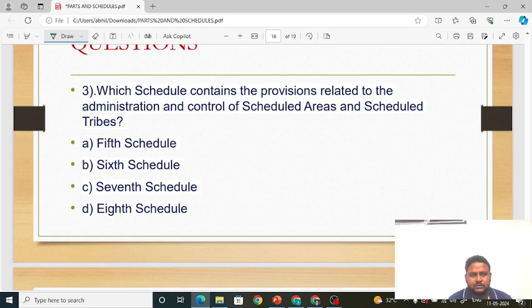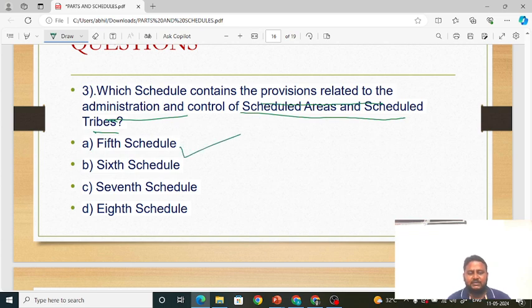Next question. Okay. Which schedule contains, please pay attention. Which schedule contains provisions related to administration and control of scheduled areas and scheduled tribes? It is not talking about tribal areas in other states like Assam, Tripura. It is talking about scheduled areas and scheduled tribes. When scheduled areas comes, automatically the answer should be 5th schedule.